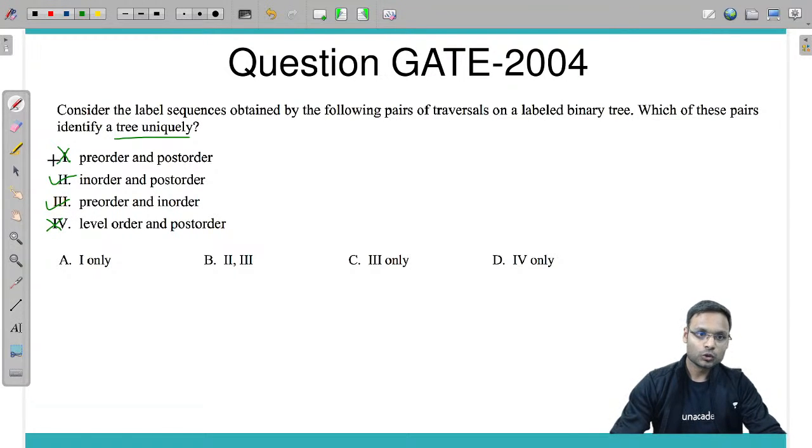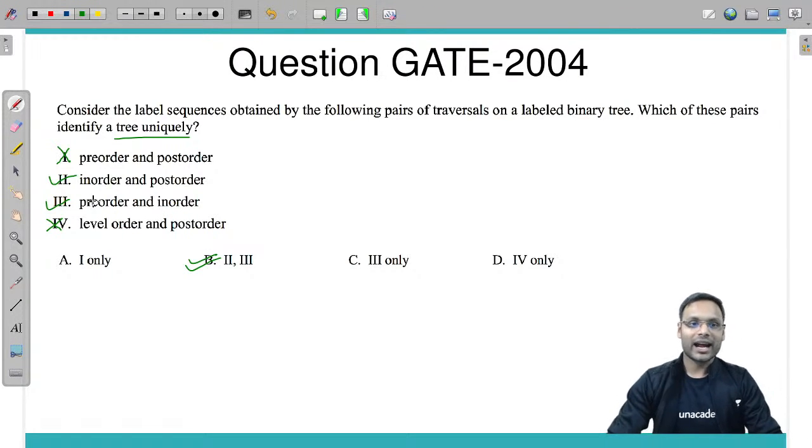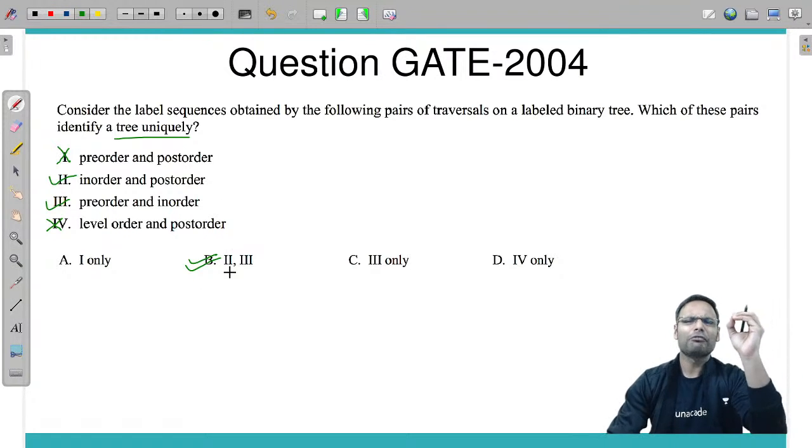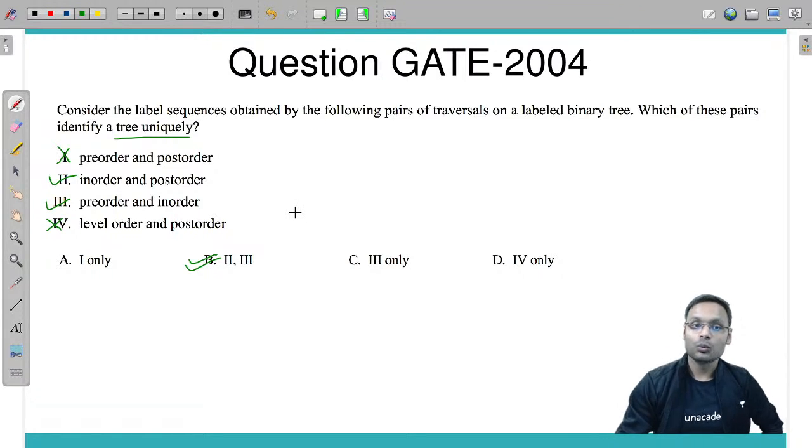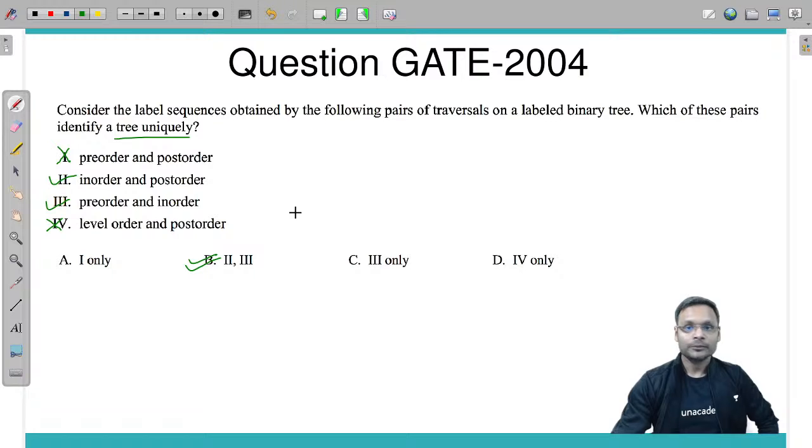No. So second and third, option B is correct. Second and third, in-order, post-order, in-order, pre-order can identify or can give me a tree uniquely. Option B is correct. This is a very simple fact which we discuss in the classroom also. It's a very simple concept.